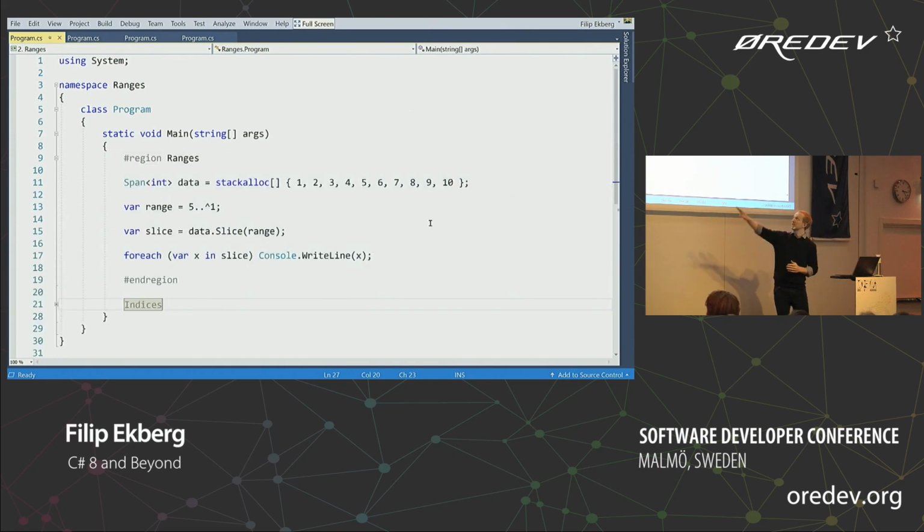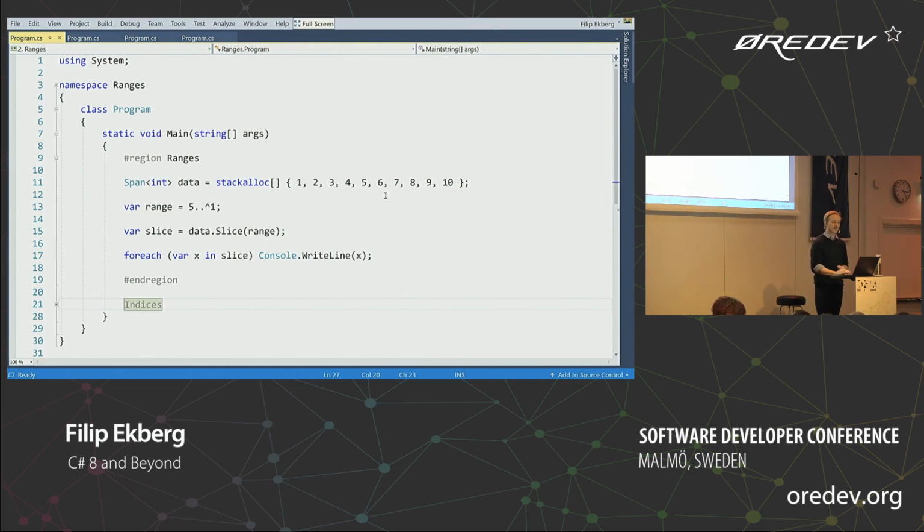So what I do here is that the first line here, I declare a collection of data. I'm using Span<T> and stackalloc, which were both introduced in the previous version of C# as well. The Span<T> allows us to point to a collection of data without copying that data over. So I can do a lot of interesting operations which are really memory efficient without copying over all the data that I have in my collection.